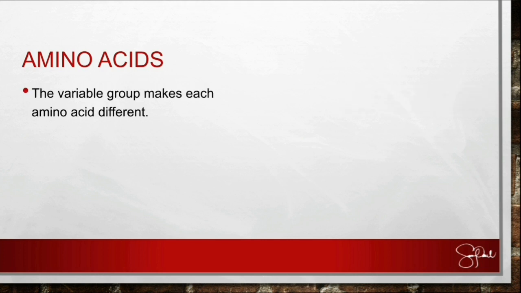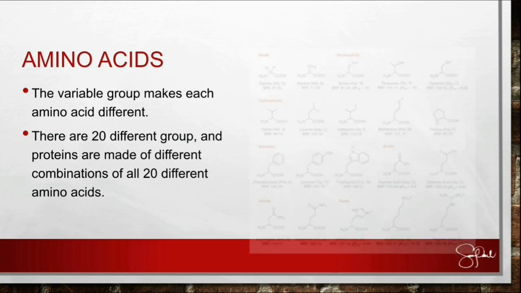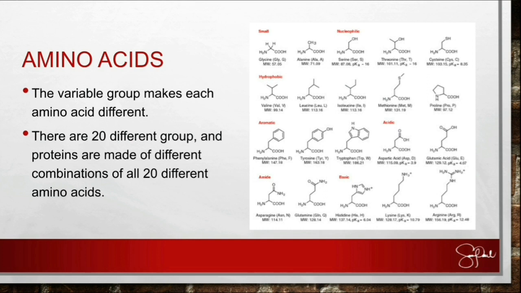So, like I told you earlier, there are 20 different amino acids, and proteins are made of different combinations of all the 20 different amino acids. Whatever protein is needed, these amino acids will combine, forming a peptide bond, producing a long chain of protein. Then it will fold, and it will build its quaternary structure so that it can produce protein.